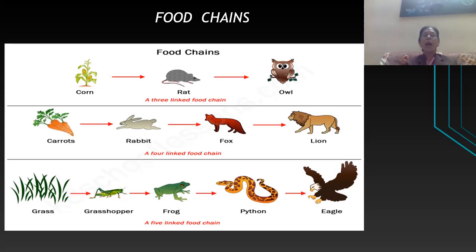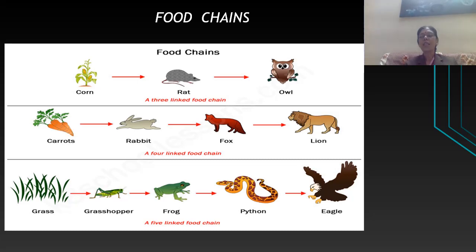Can you see, one after another they are eaten by each other, and this is how a whole chain is maintained. After the third trophic level comes the fourth trophic level, called tertiary consumers. Next, the topmost carnivores are also called quaternary consumers.